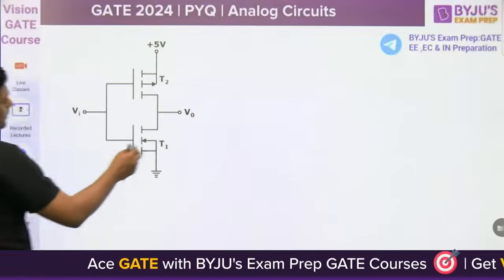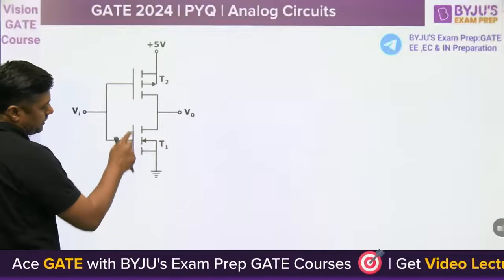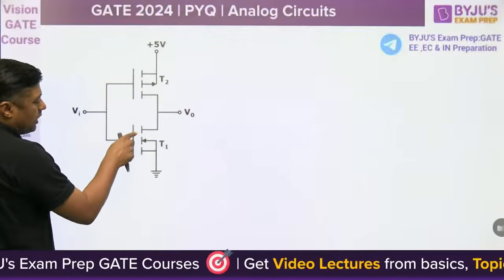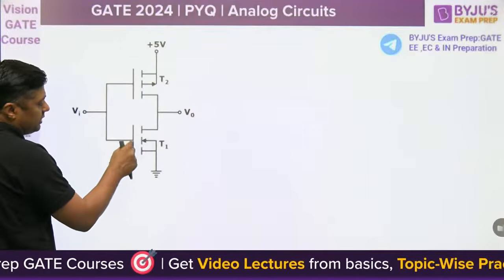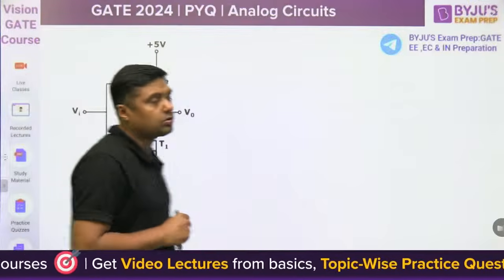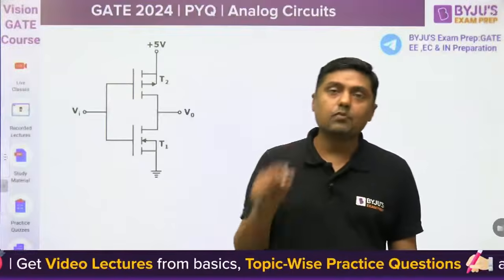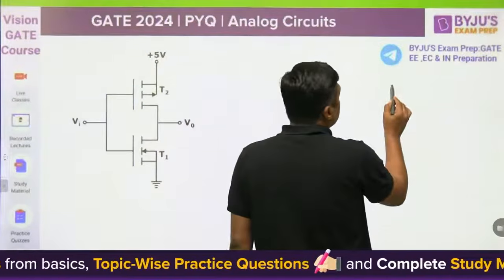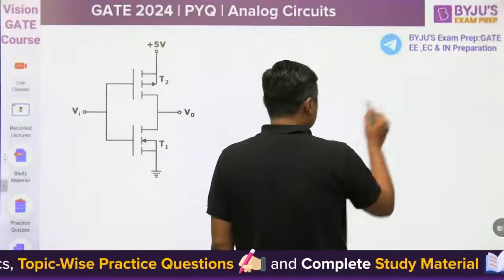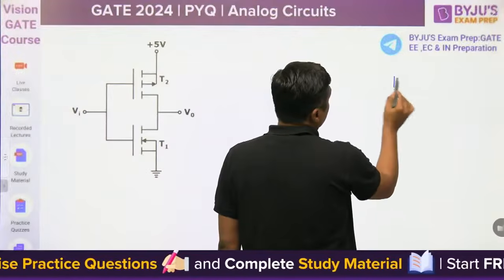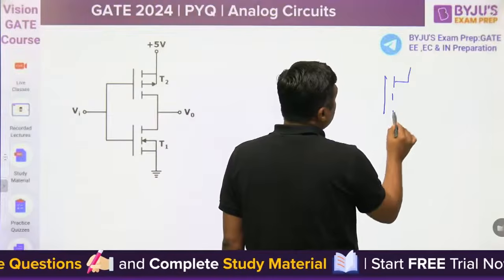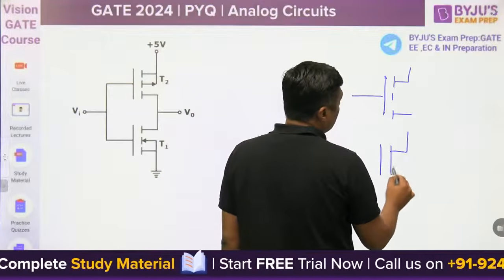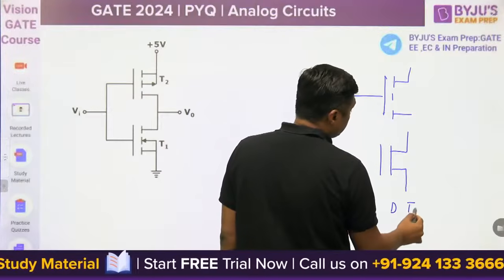According to the symbol, this is the enhancement type MOSFET, right? Initially we were using this type of symbol. But these days we are not showing the discontinuous channel. That is the convention in the standard textbook, Millman Halkias. When this is a discontinuous channel like this, it is called E-type MOSFET. Or if we have a continuous channel, it is called D-type MOSFET.